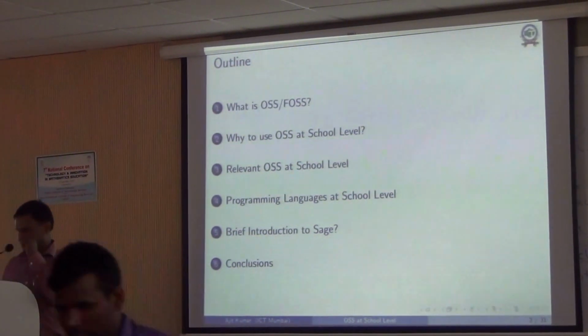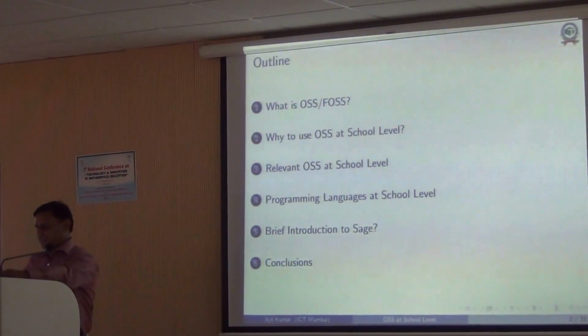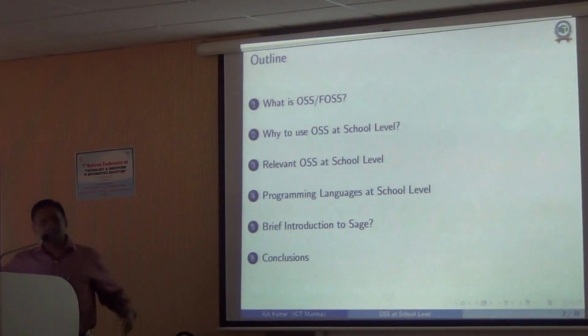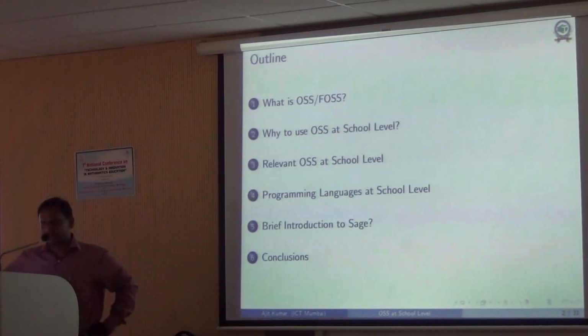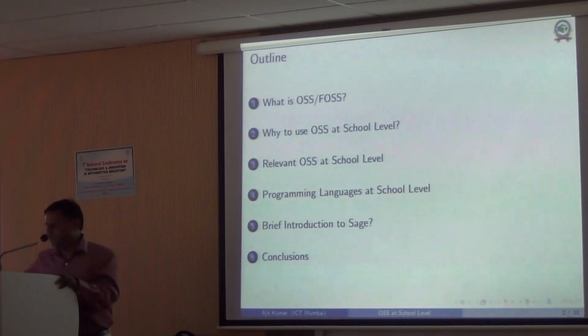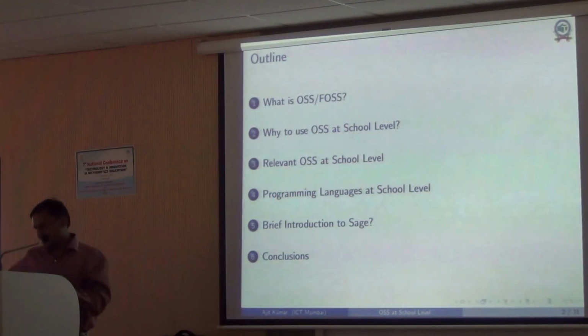So let me just outline what I'm going to talk about. First I'll briefly mention what free and open source software is, and why does one use such things, especially at school level. Then some of the relevant software that one can look at for the school curriculum, and programming languages that one can try and teach at school level.